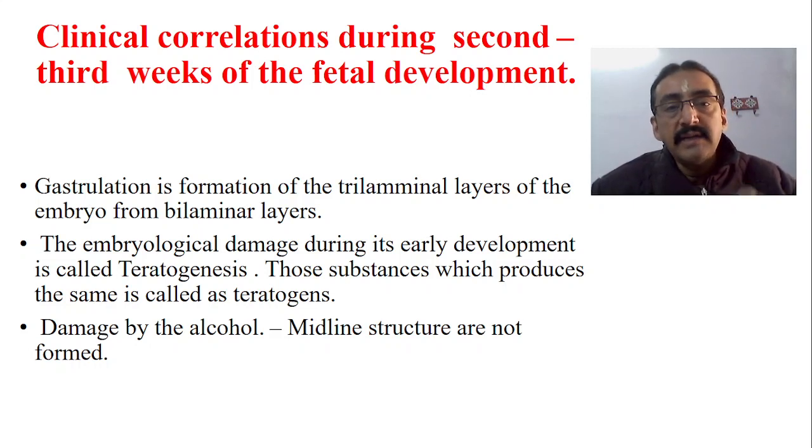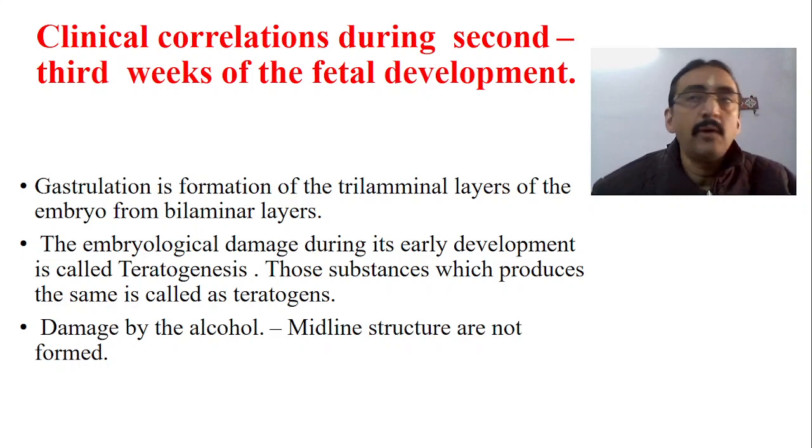The embryological damage during early development is called teratogenesis. So we have the term teratogenesis. What do you mean by teratogenesis? Teratogenesis is nothing but an embryological damage which occurs during the early development. Early development means during the formation of these germ layers. So those substances which produce the same are called teratogens.